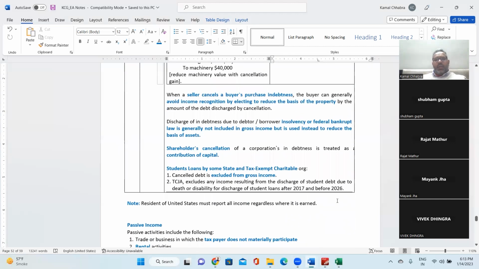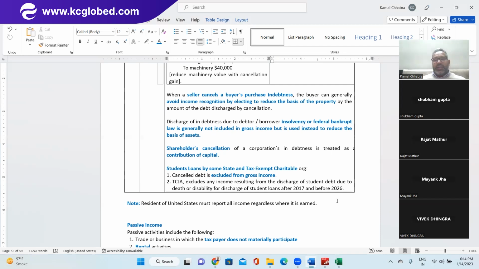So when a seller cancels the buyer's purchase indebtedness, the buyer can generally avoid income recognition by electing to reduce the basis of property by the amount of debt discharged in cancellation. So here, in case of bankruptcy, the person, rather than considering the cancellation of debt as a gain, should reduce the value of the asset to the extent of the amount reduced in the loan settlement, right?